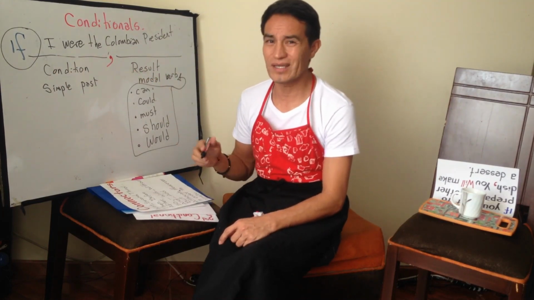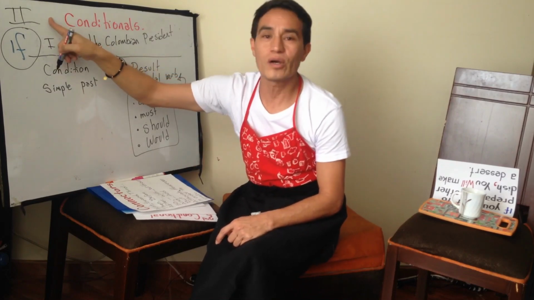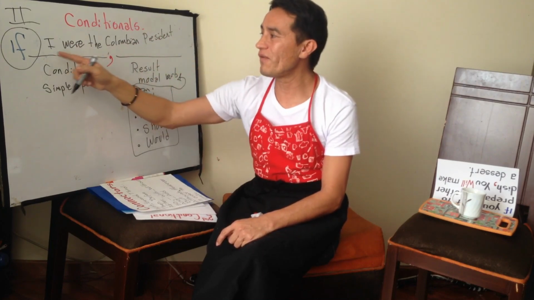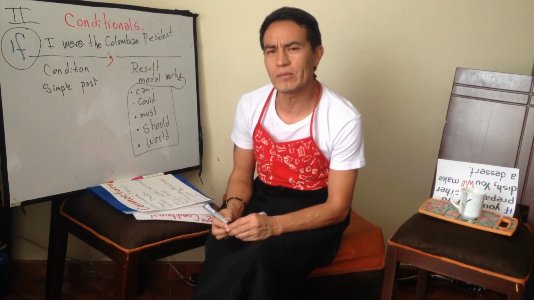Of course not. It's a supposition. For that reason it is the second conditional. Si is a supposition. If I were the Colombian president, si yo fuera el presidente de Colombia.